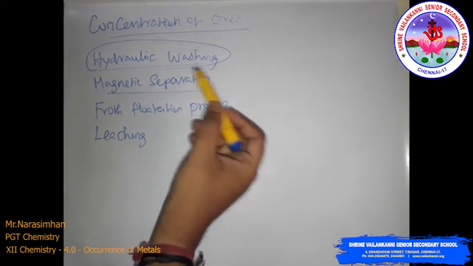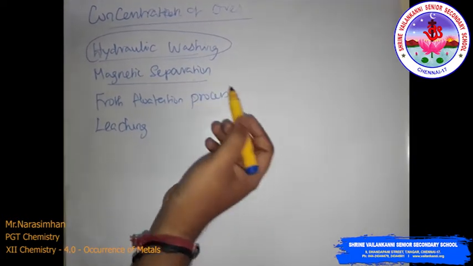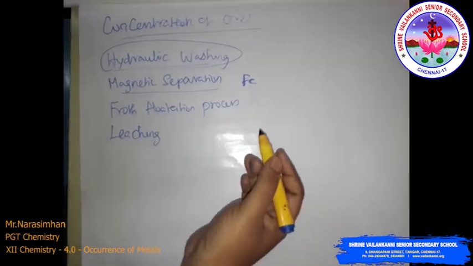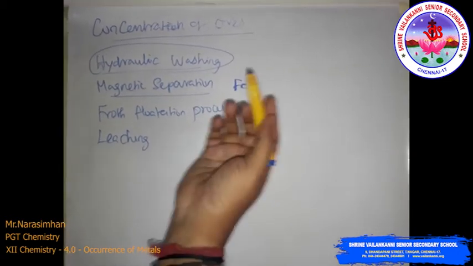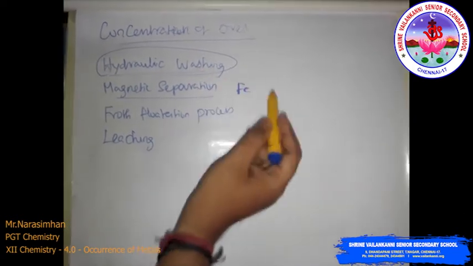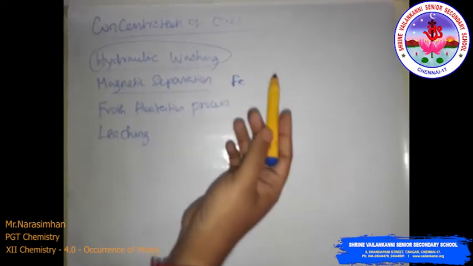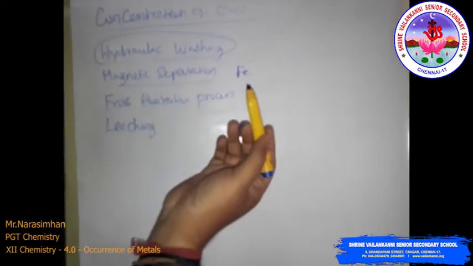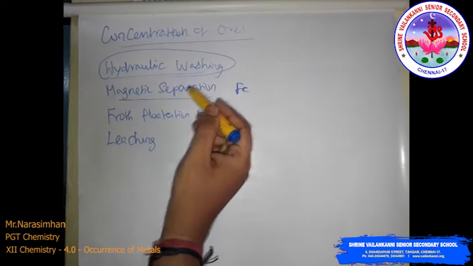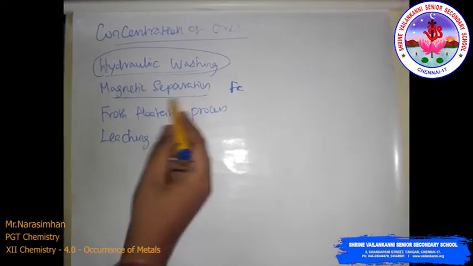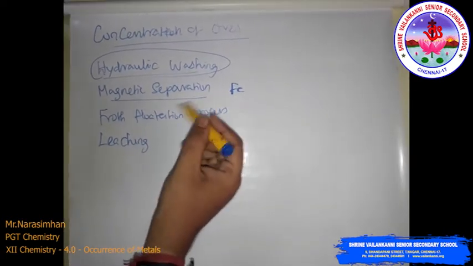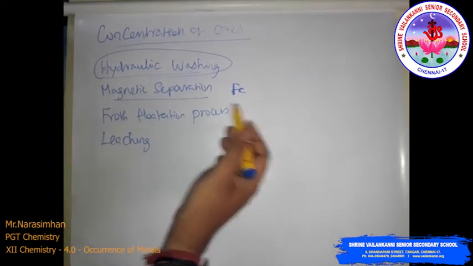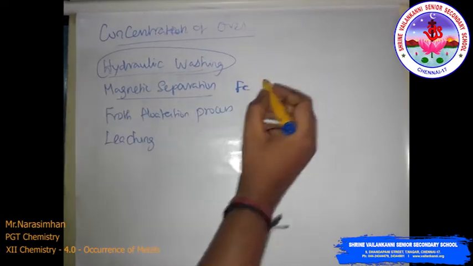Then the separations are carried out in case of iron ores. Suppose you take iron ores, look at your NCERT book, that is figure 6.1. The schematic diagram for the magnetic separation is given there. Usually, magnetic separation is carried out such that the ground ore is on a conveyor belt which passes over the magnetic roller.